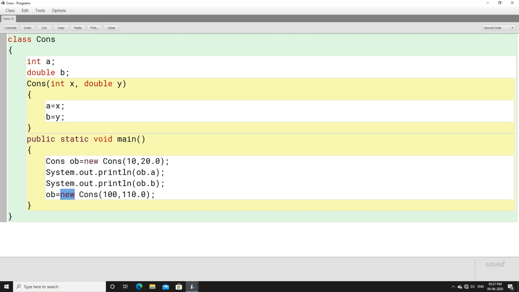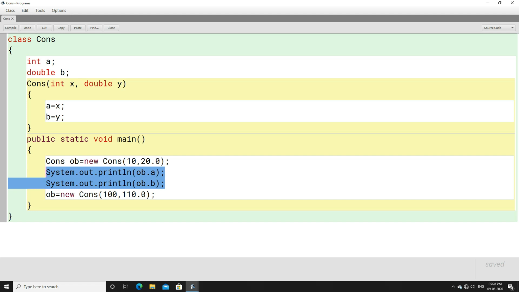Here, when you once again write new, a new dynamic memory is given to OB and the old dynamic memory gets deleted. When the old dynamic memory gets deleted, the old values of A and B, that is 10 and 20.0, get deleted, and new values replace them, that is 100 and 110.0. Now here, when you write new, a new dynamic memory is given and a constructor call is done. A constructor is automatically called. From this place you will go to this place, X will have 100, Y will have 110.0, then you will come down, A will have the value 100, B will have the value 110.0.